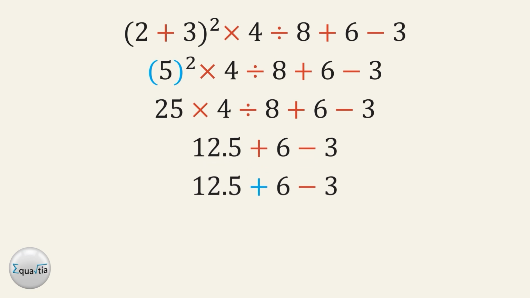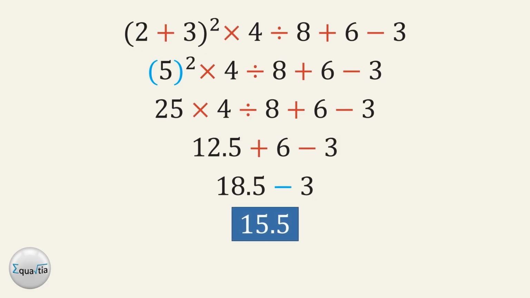Step 4. Addition and subtraction from left to right. 12 and 1/2 plus 6 equals 18 and 1/2. 18 and 1/2 minus 3 equals 15 and 1/2. That final value confirms how we apply PEMDAS in a strict and orderly way.